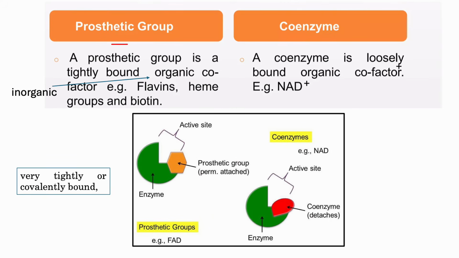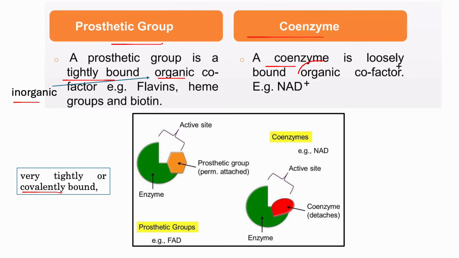Let's talk about the prosthetic group and coenzyme. A prosthetic group may be organic or inorganic, and it is tightly bound, sometimes covalently bound, and sometimes even permanently bound. What about the coenzyme? A coenzyme is organic.